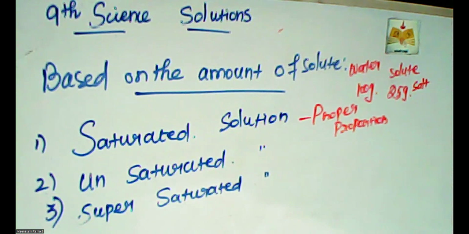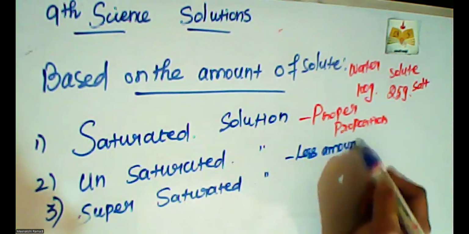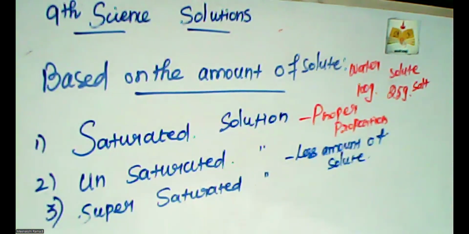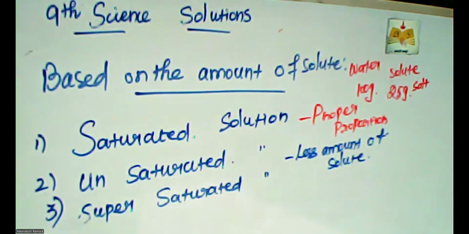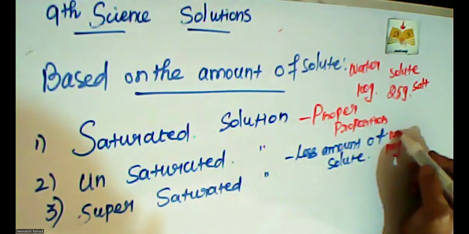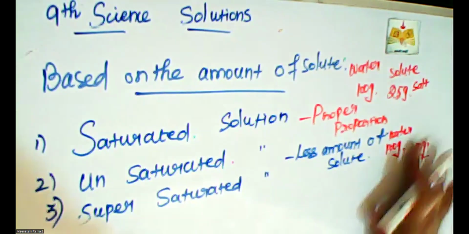Next one is the unsaturated solution. An unsaturated solution contains a less amount of solute. Example, in 100 gram of water, only 10 gram of salt is dissolved.